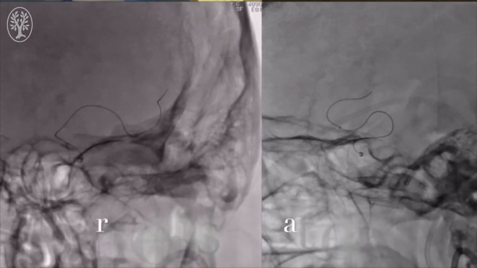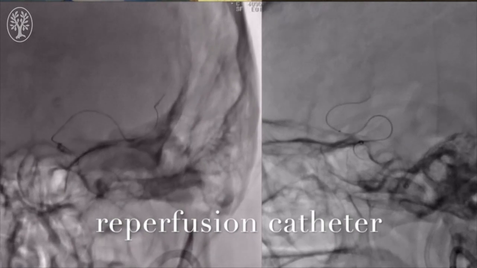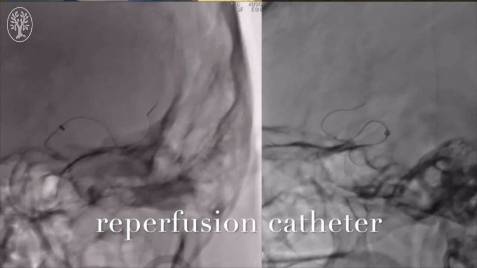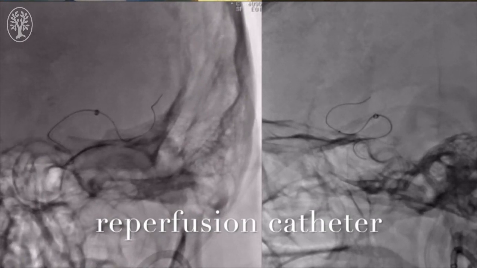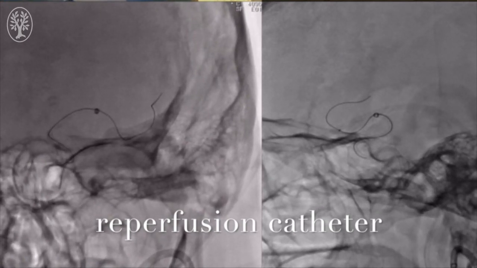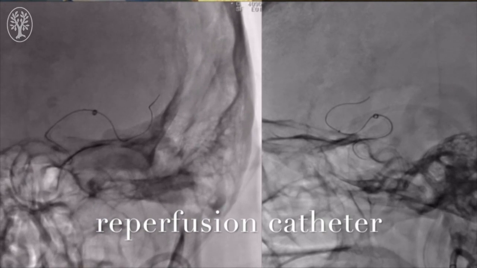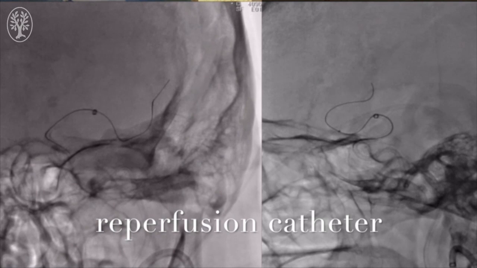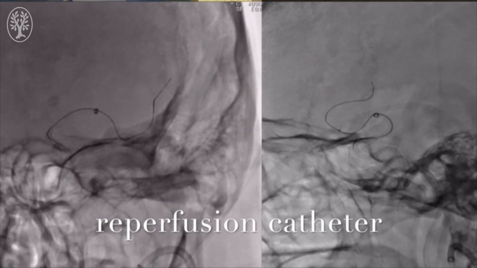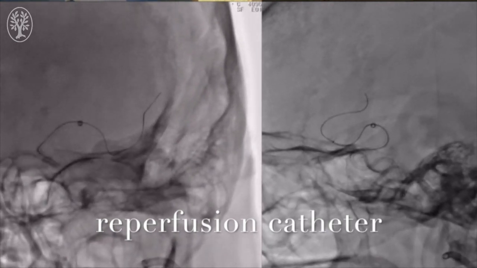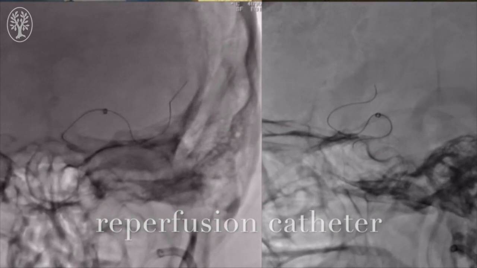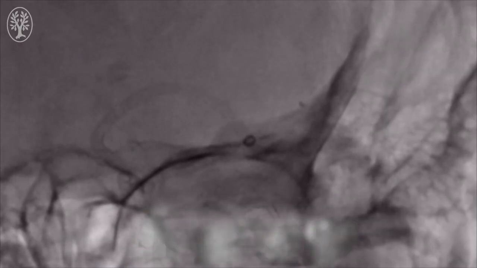Again, we bring the reperfusion catheter near the area of the stenosis into the mid portion of the middle cerebral artery. And now we attempt a stent retriever technique.